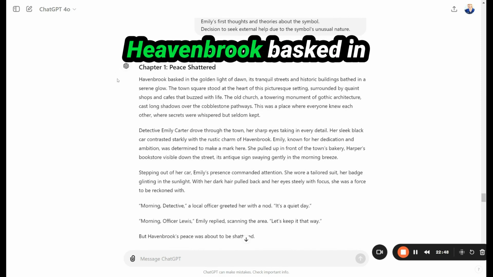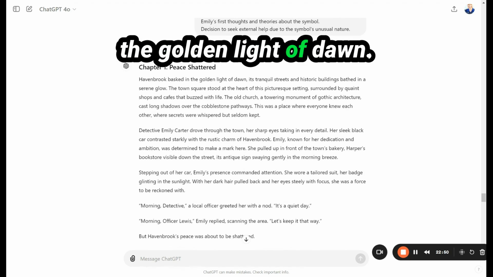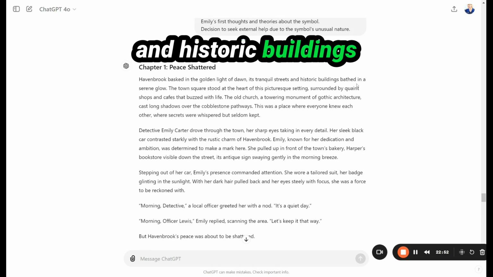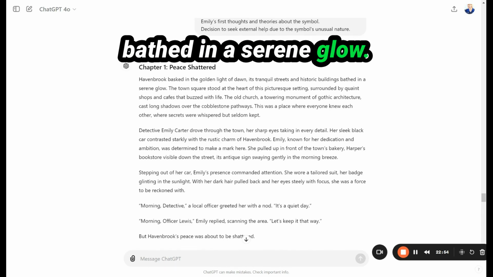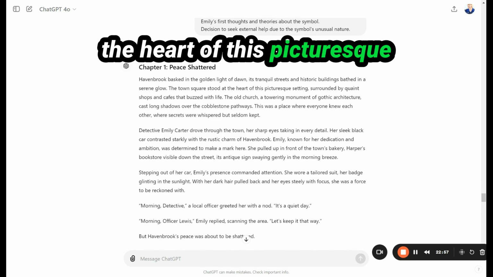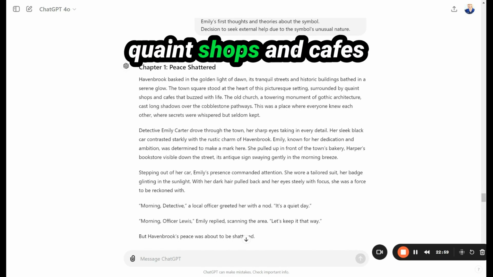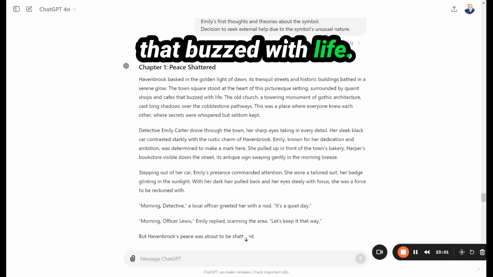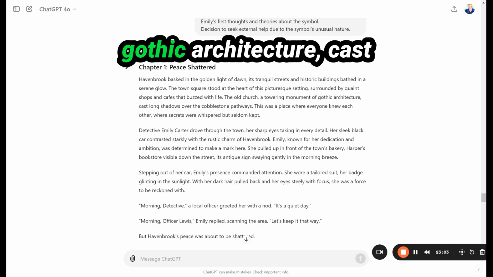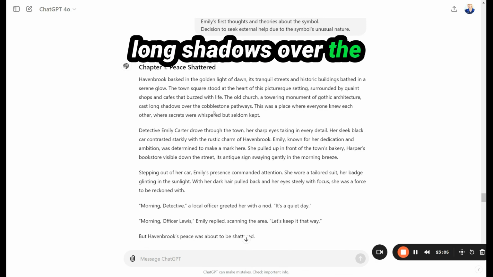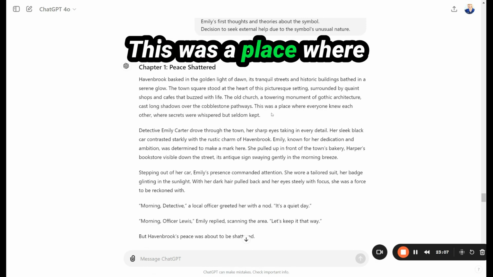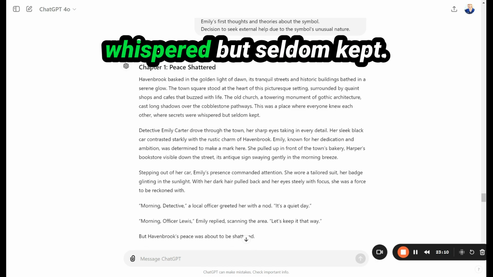Peace shattered. Havenbrook basked in the golden light of dawn. Its tranquil streets and historic buildings bathed in a serene glow. The town square stood at the heart of this picturesque setting, surrounded by quaint shops and cafes that buzzed with life. The old church, a towering monument of Gothic architecture, cast long shadows over the cobblestone pathways. This was a place where everyone knew each other, where secrets were whispered but seldom kept.